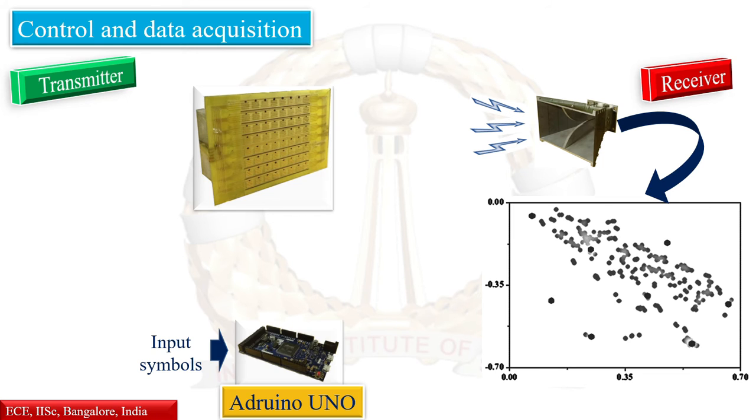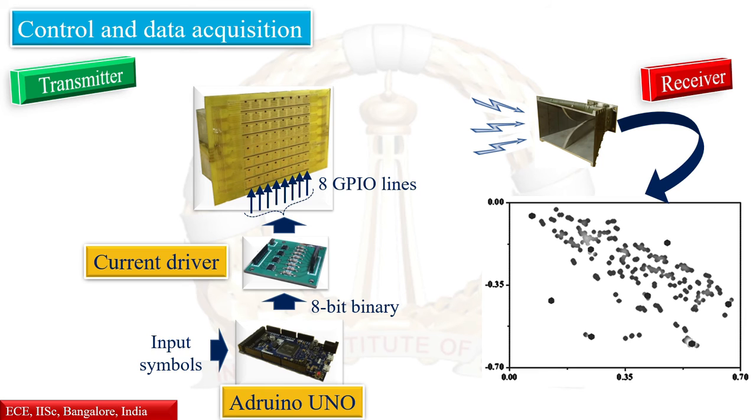Here, an Arduino Uno controller is used to generate signals required to switch these diodes. Based on preliminary simulations, we have used a common signal to switch all diodes in one column of the array. In this experimental demonstration, we used 8 such columns. Therefore, 8 GPIO lines from the controller, with an appropriate current control circuit, are used to switch these columns.